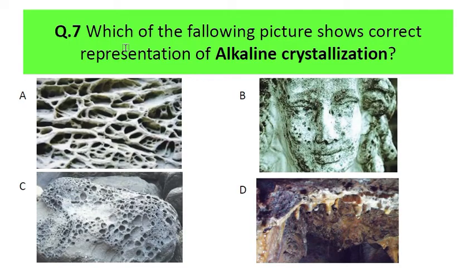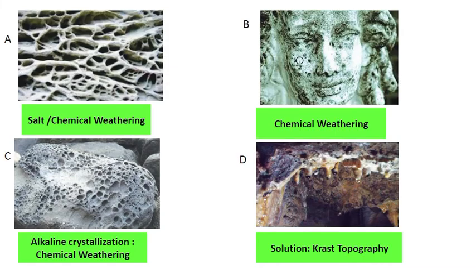Next question: which of the following pictures shows the correct representation of alkaline crystallization? We have already discussed this particular weathering process under chemical weathering. Tell me which picture correctly represents alkaline crystallization. You can observe the four pictures here. Let's move towards the answer. Option C is the correct answer because it is alkaline crystallization. Pores are formed on the surface of the rock because of this, and crystals form because of alkali elements present in the water.